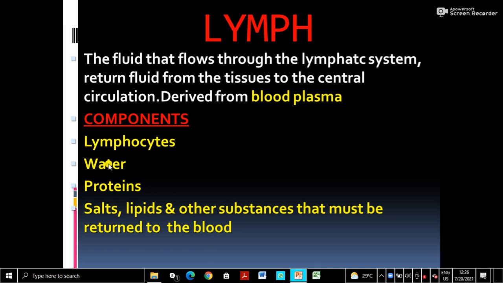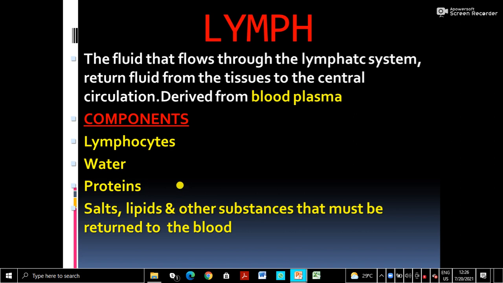Then water, proteins, salts, lipids. We have learned that digested fats go into the lymphatic system. It doesn't enter into the blood directly, it will go into the lymph vessels. We learned about lacteals when we learned digestion. So lipids are there, and any other substance that must be returned to the blood. So these are the components of the lymph.